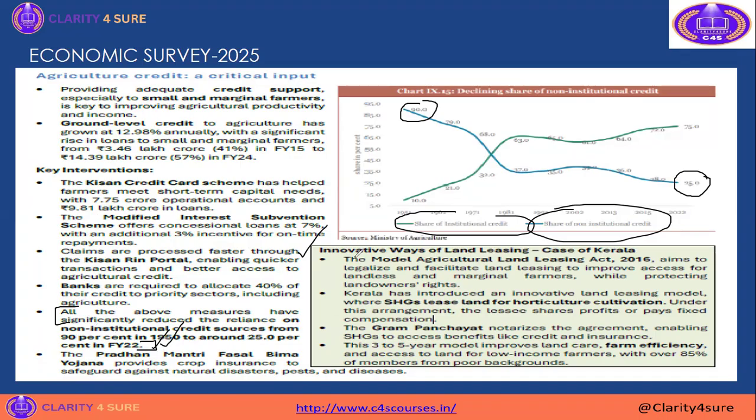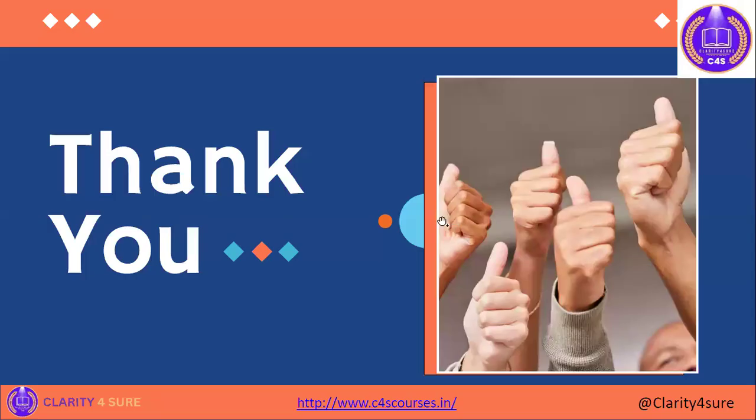That's why we are saying repeatedly to read the economic survey. See, the best case study has been given for an innovative way of land leasing, a case study in Kerala, where self-help groups leased land for horticulture cultivation. These are the best case studies you can quote in your descriptive examination. Like this only you need to cover your economic survey part. I think we have covered all the portions.